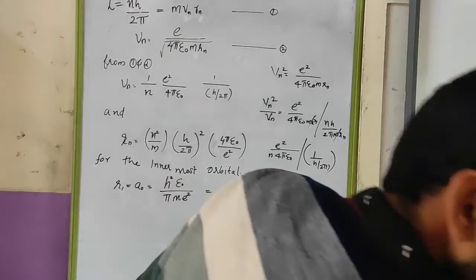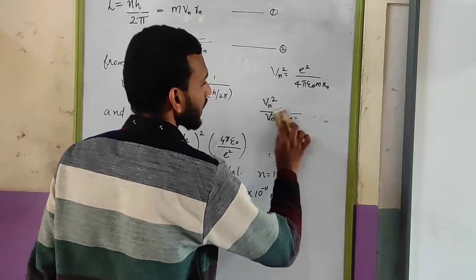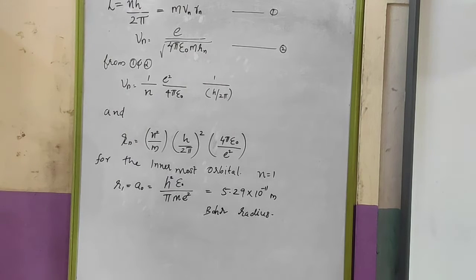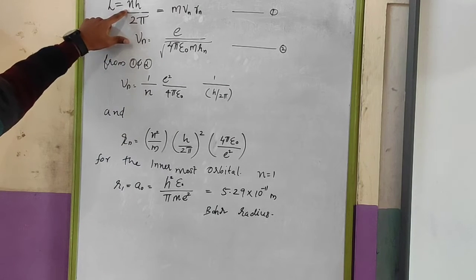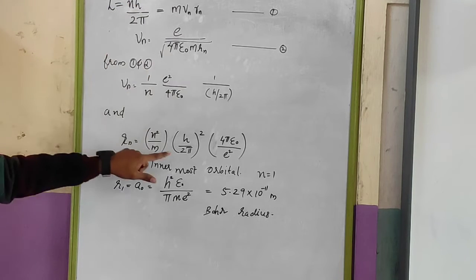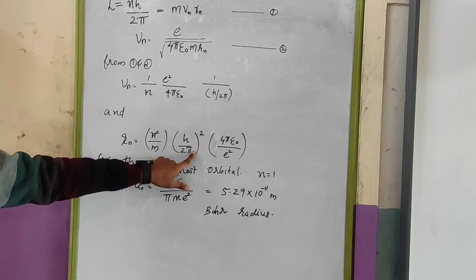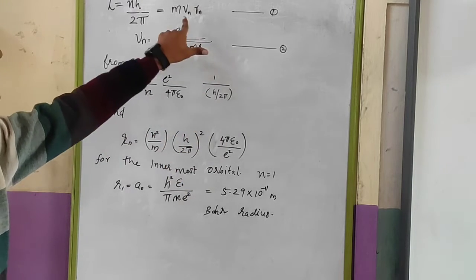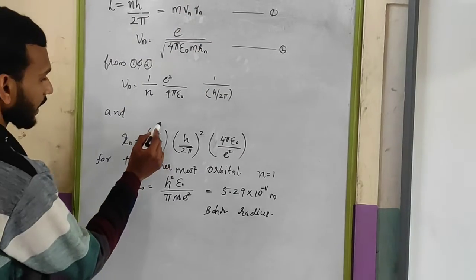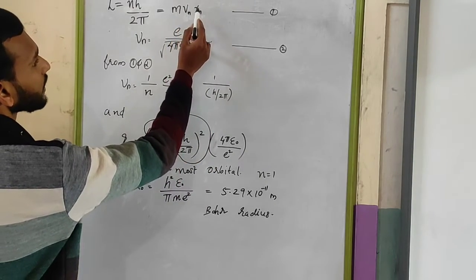Okay. Now thereafter you have to find out the Rn value in the same way. To find out the Rn value, take the square here, that is n square h square by 2 pi whole square. That is actually m square Vn square Rn square.